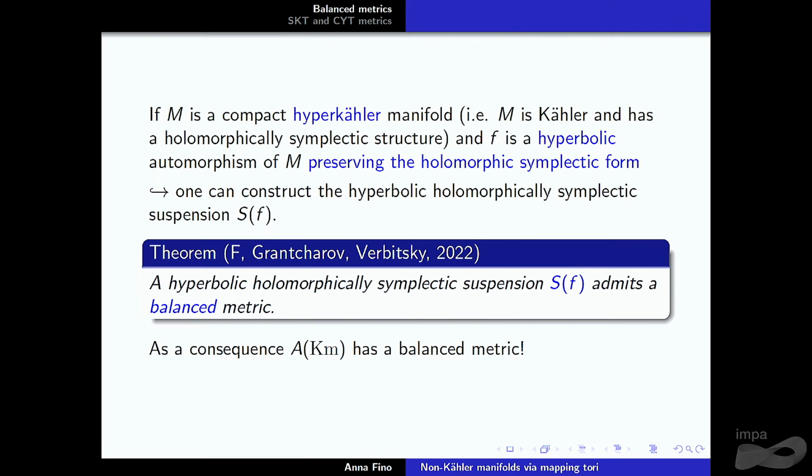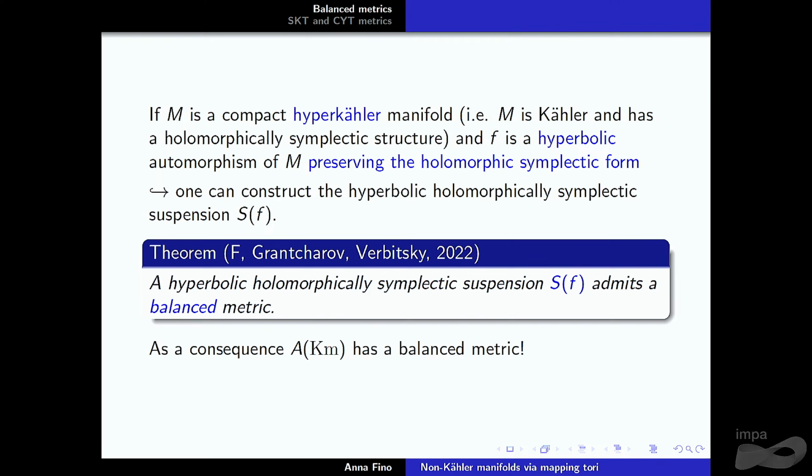This is important. What we are using essentially is that F is preserving the volume induced by the holomorphic symplectic form. What we show is that such a construction always admits a balanced metric.